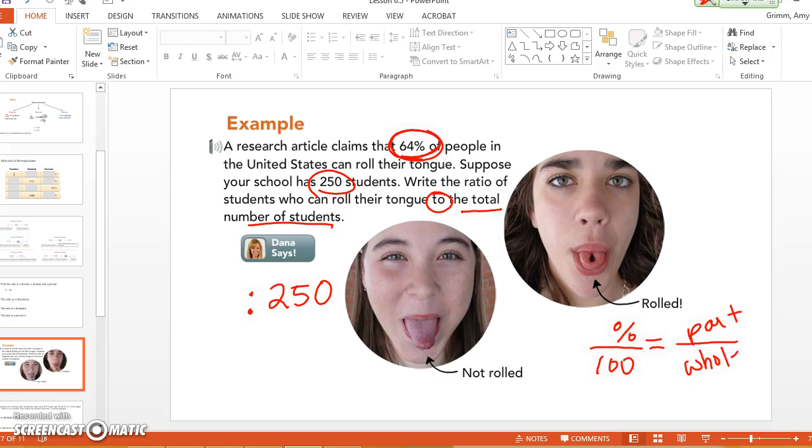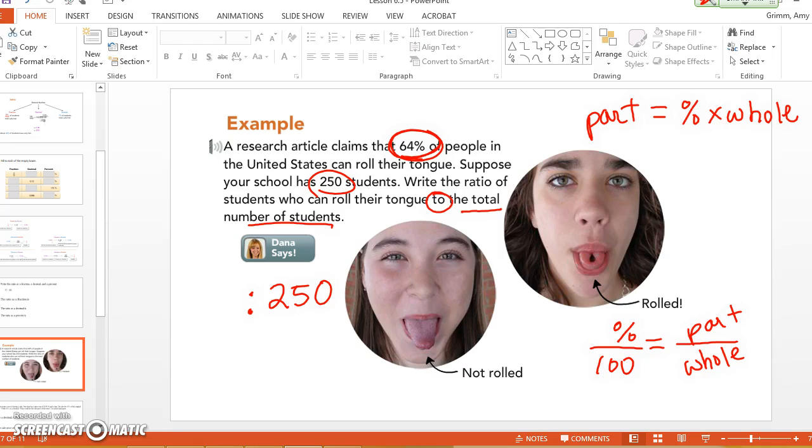We also did the percent equation, which was percent times the whole equals the part. Is that ringing a bell now that you see it again? That was back from topic 3.